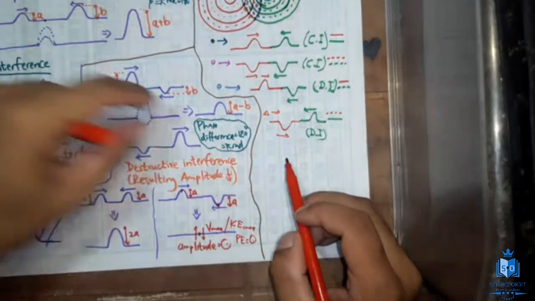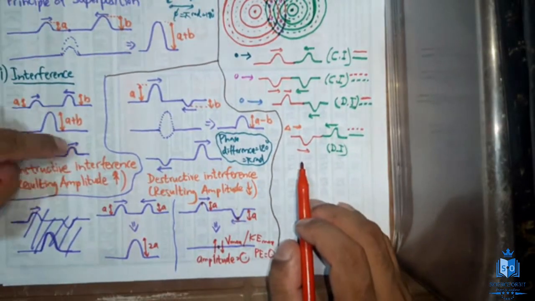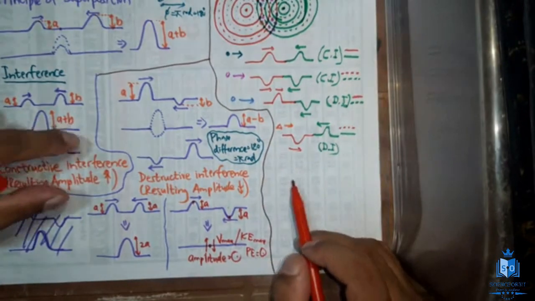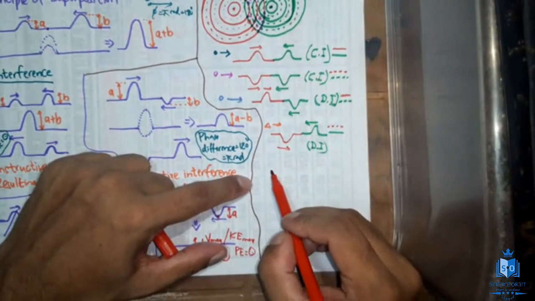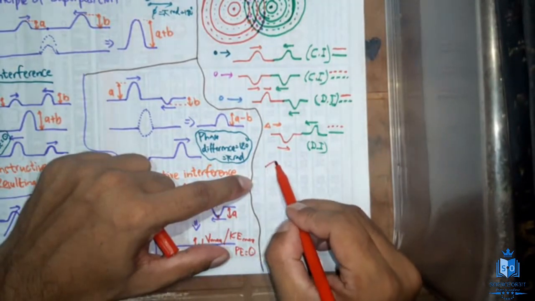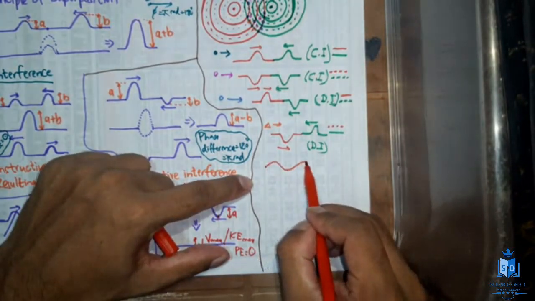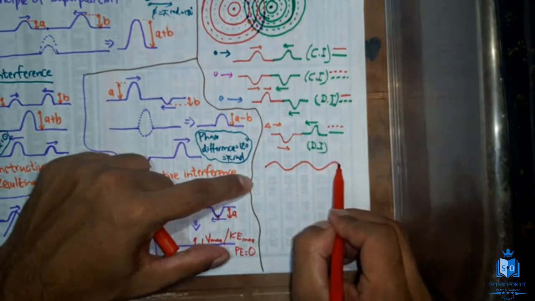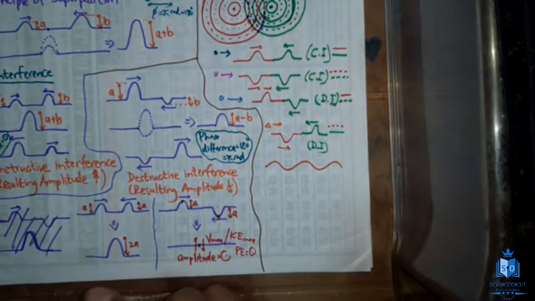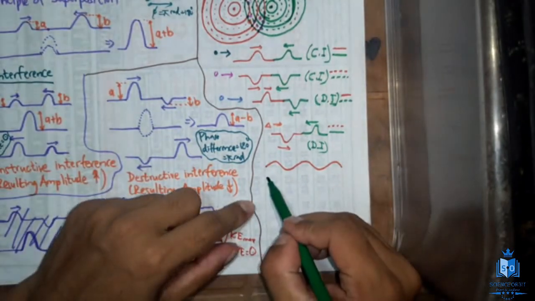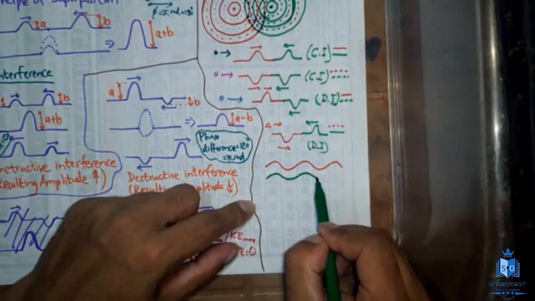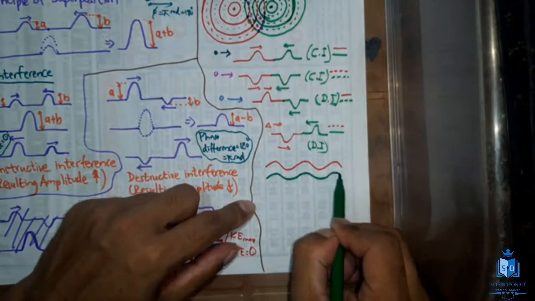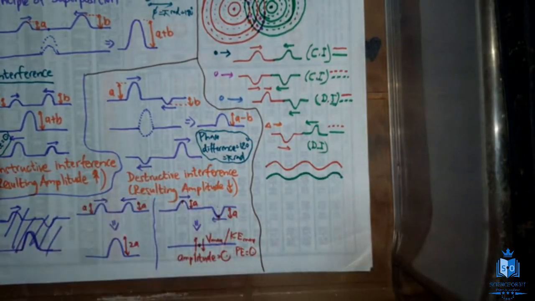Now, if you want constructive interference to take place, both the waves should overlap or meet in phase. So, two waves. I'm going to draw two waves like this. This wave and the green wave are going to meet. Now let's add these two waves.